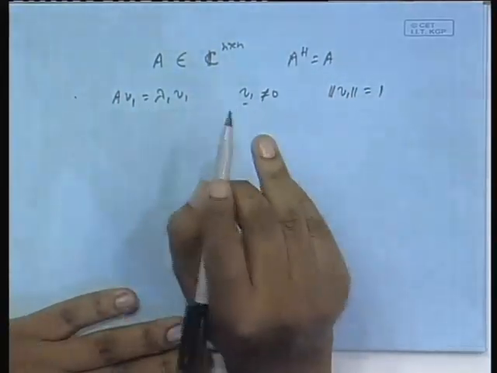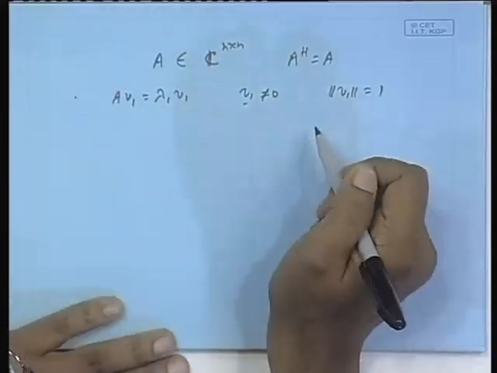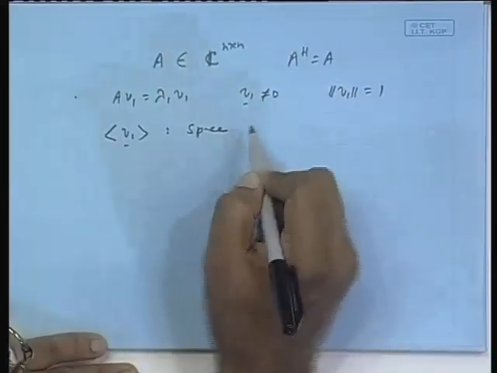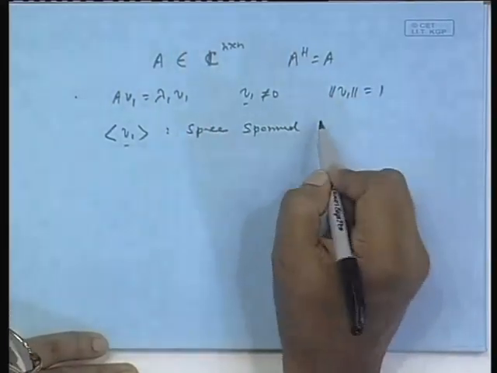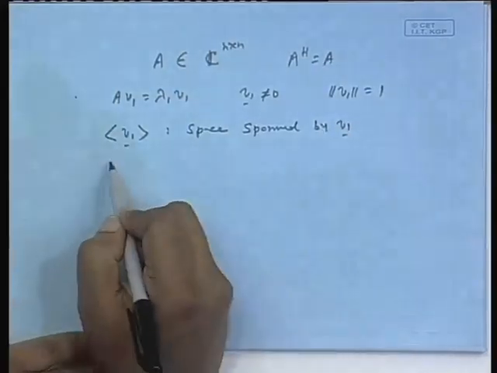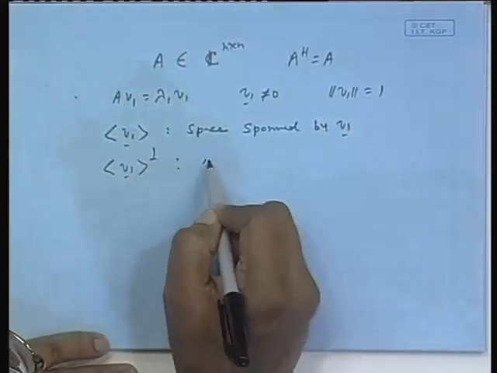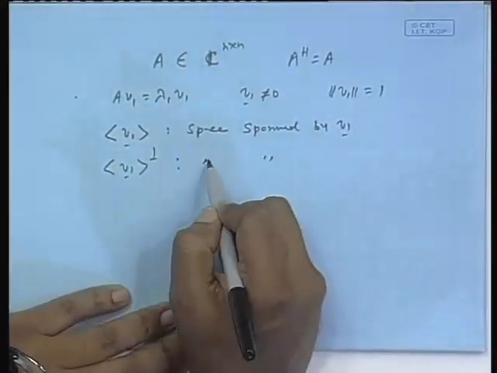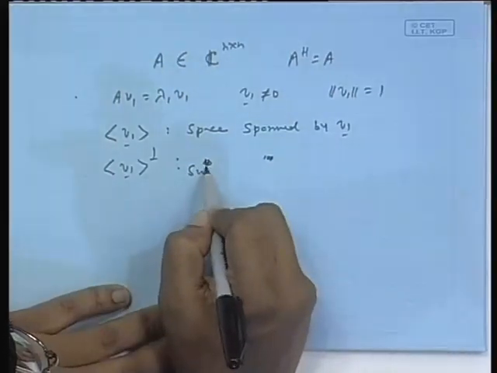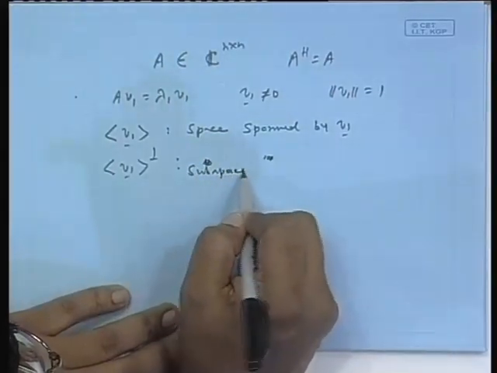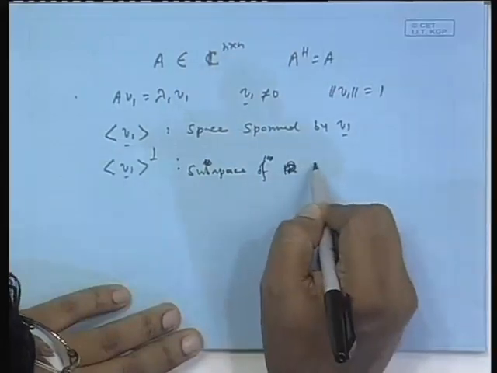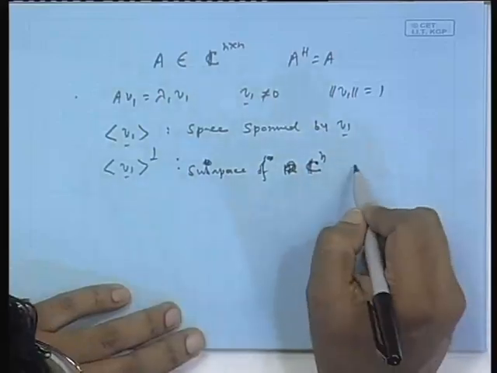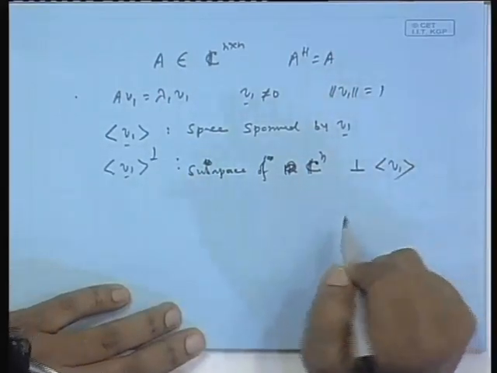Then by this I denote the space spanned by the V 1 vector, and by its orthogonal complement I denote the subspace of C n, the space which is orthogonal to this. And what will be the basis of this?